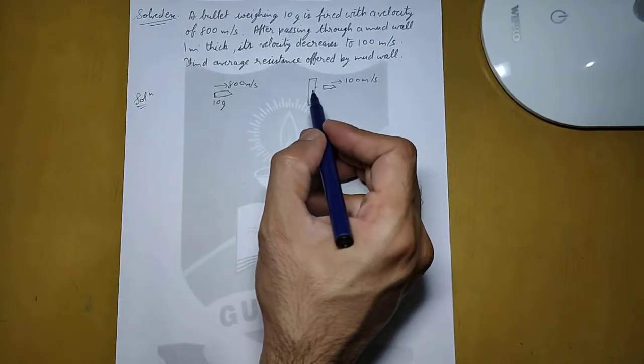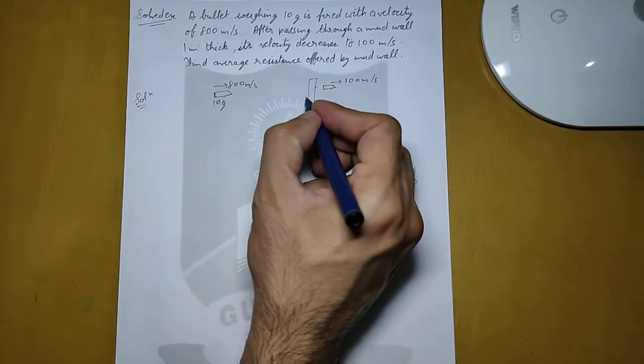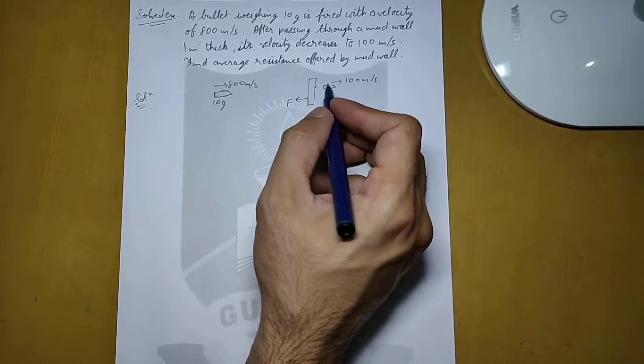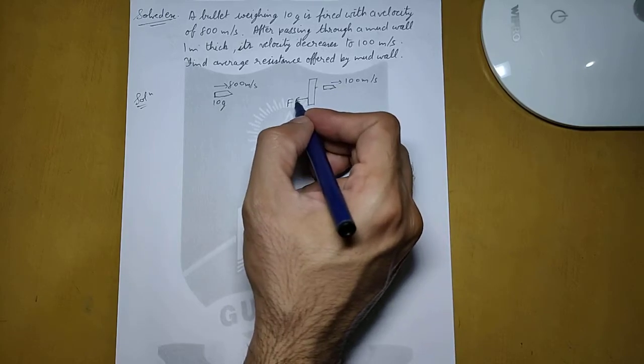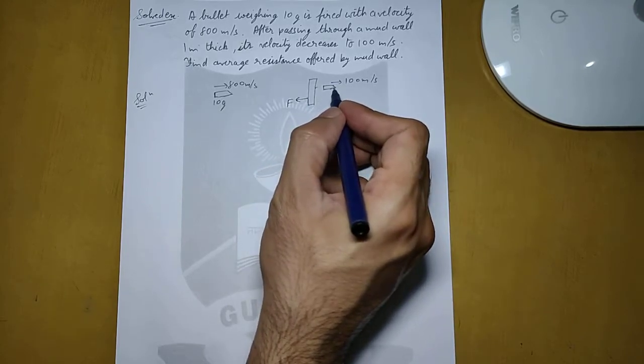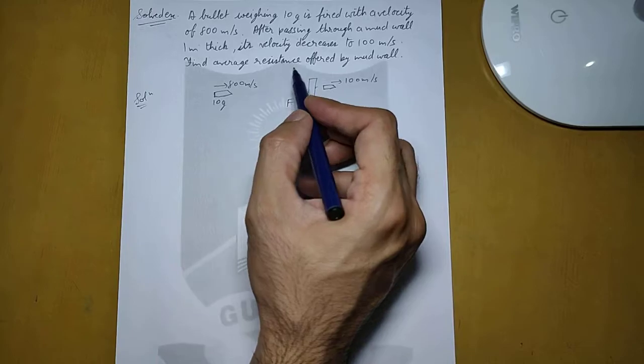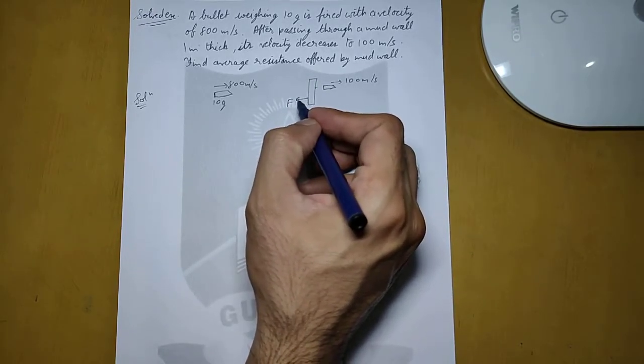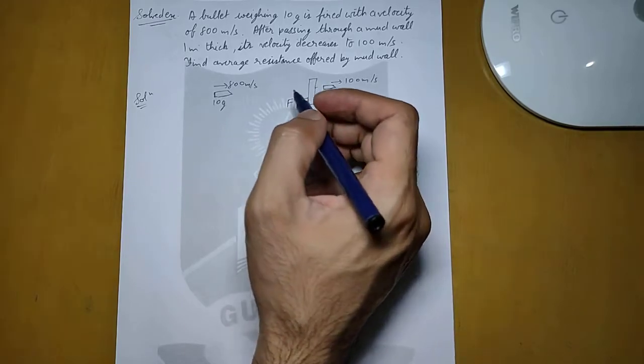That means the mud wall has offered some resistance, or we can say the mud wall offered some force in the opposite direction on the bullet. In other words, mud wall did some work on the bullet. So we have to find out this average resistance. That means we have to find out this force which was applied by the mud wall on the bullet.